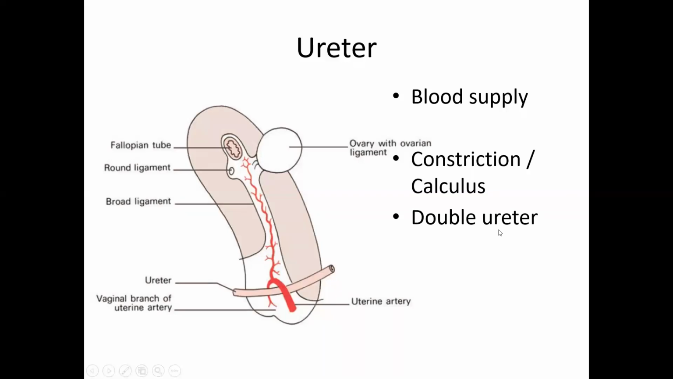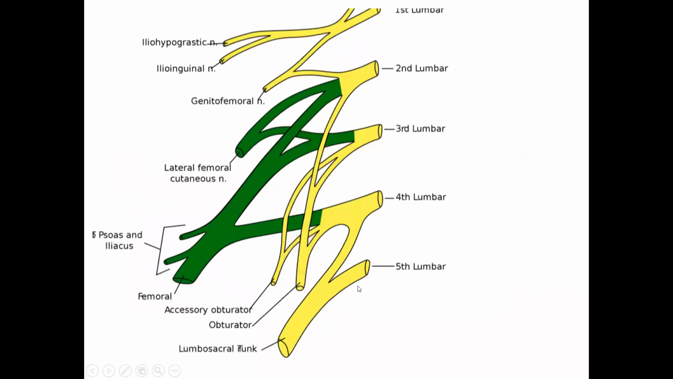Whenever there is a double ureter, those draining the upper kidney will open at the side in the region of the trigone, but at a level lower than where the normal ureter opens. Uterine artery, water under the bridge. Ureter in relation to the vas deferens: the vas deferens will cross above the ureter, water under the bridge.